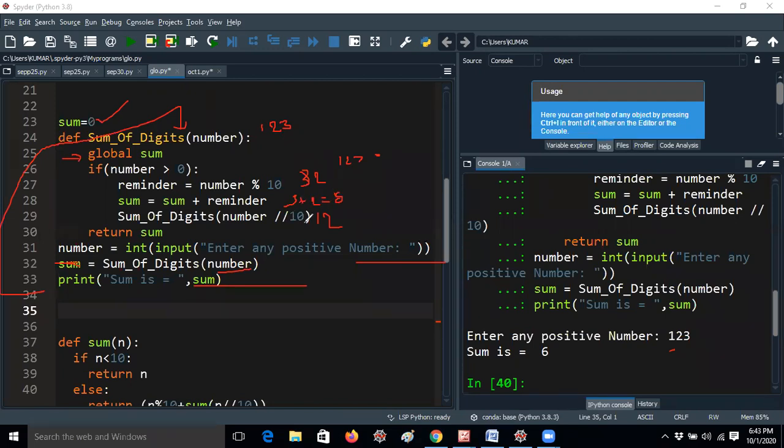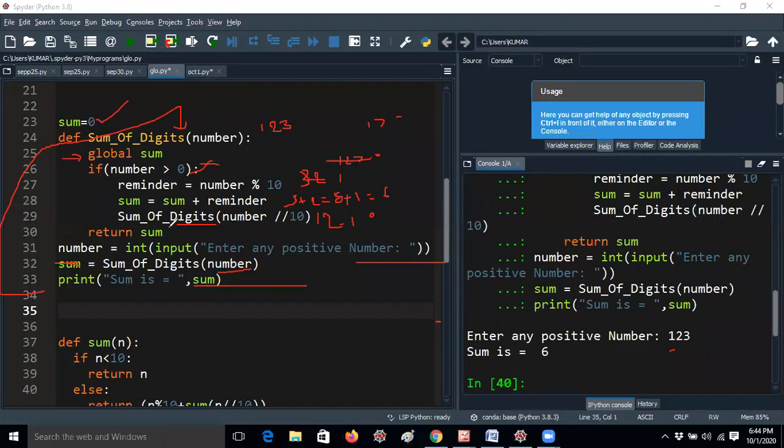Next, 12 floor division of 10 gives 1. After that it goes to this part again. 1 is greater than 0, this is also true, so remainder equals 1 modulus 10, which is 1 only. Sum plus remainder: earlier 5, plus 1 is 6. Now sum of digits of number is a function, so again it will go to the sum function. But global sum means it will not take the 0 value, that's the reason it is getting only 5 plus 1 like that. Once again it gets 1 floor division of 10, that gives 0.